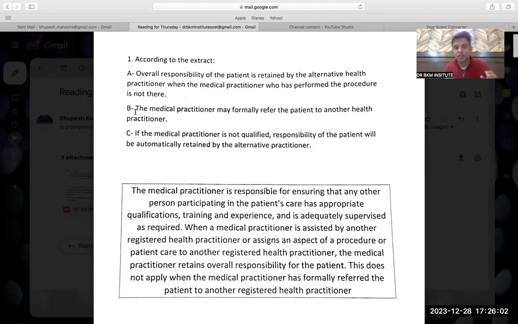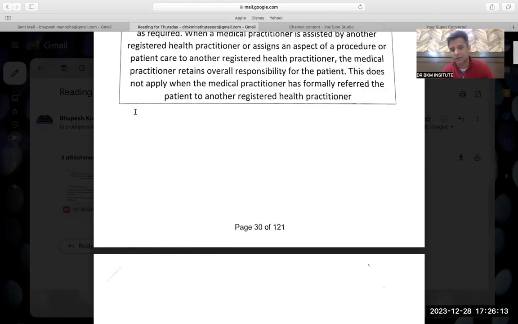And in the last option, they were saying if the medical practitioner is not qualified. Nothing was given about whether the medical practitioner is qualified or not qualified. So it was easy for me to do B. Why spend over energy on this kind of question?